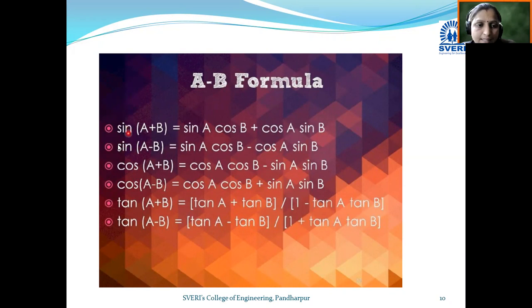You can see here sine of A plus B is equal to sine A cos B plus cos A sine B. You already learned this in 11th standard and 12th standard.